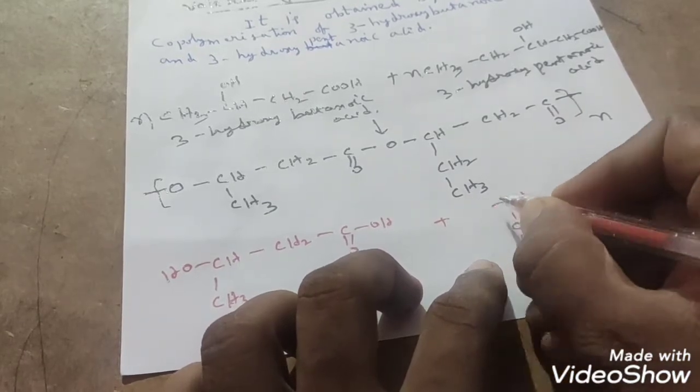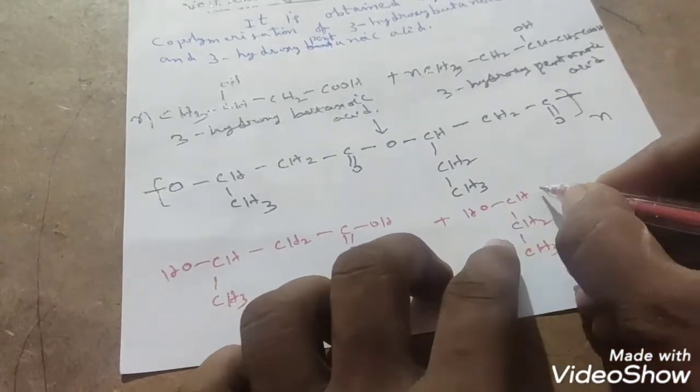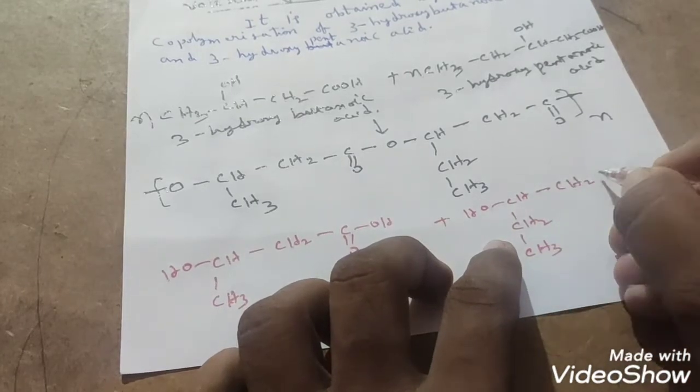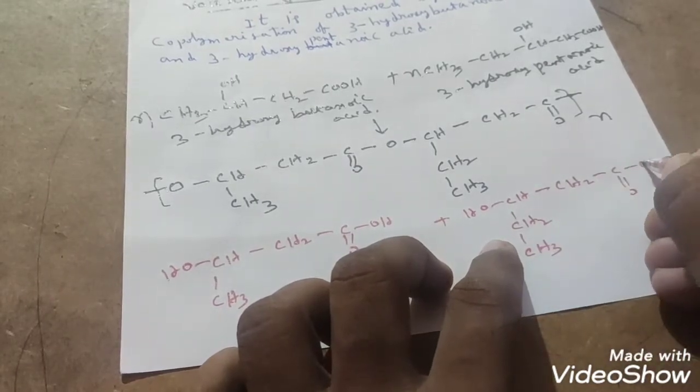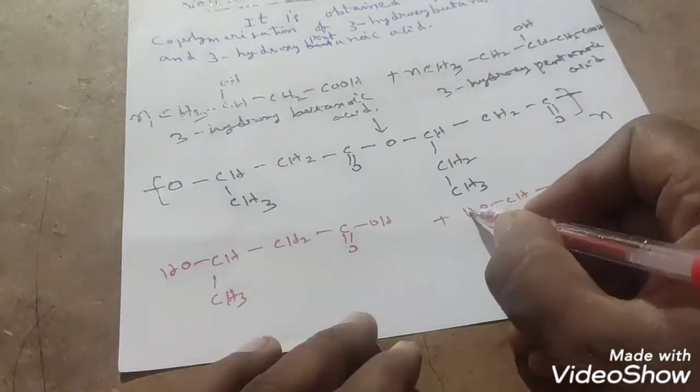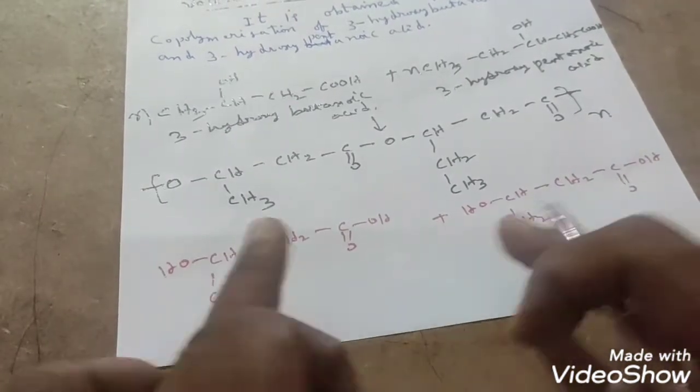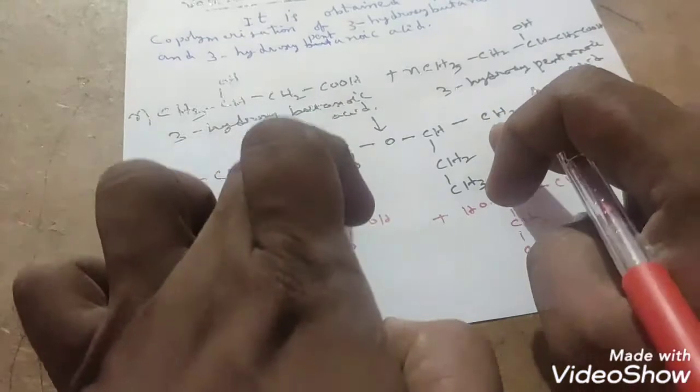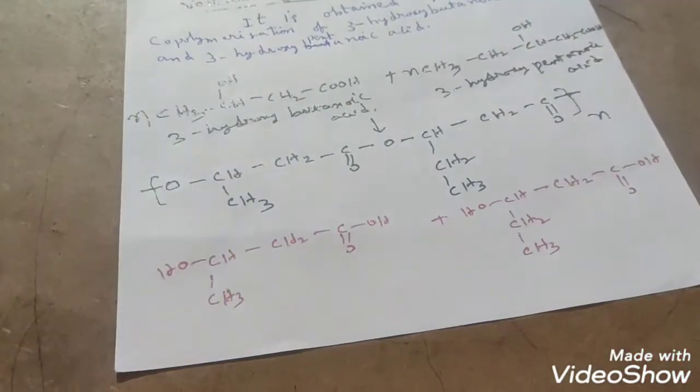CH2, CHOH, and on this side CH2, C double bond OH is there, right? N moles we have taken. First I am taking 1 mole to understand how we get this repeating unit.